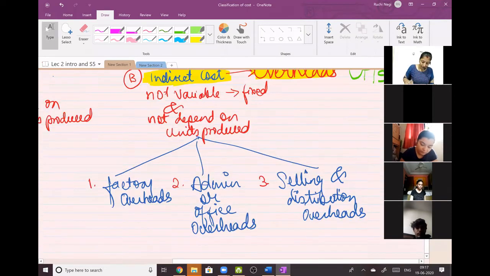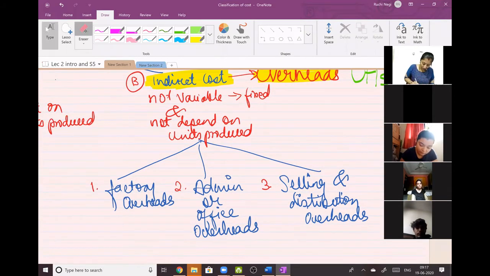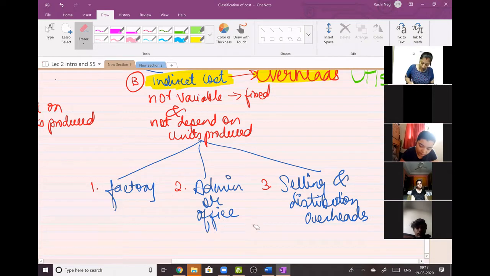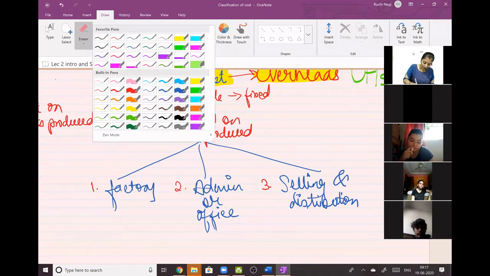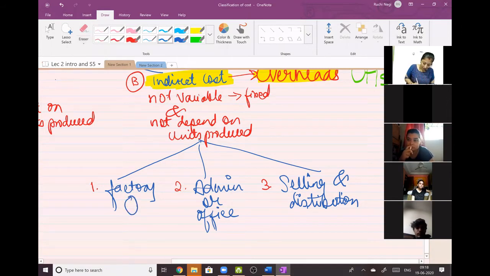So henceforth, I will use factory overheads, office overheads, selling and distribution overheads.